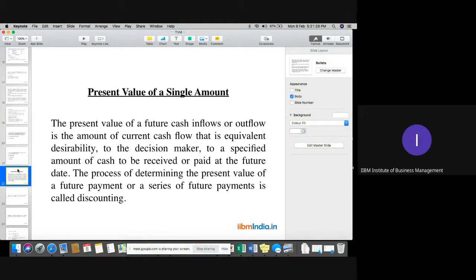So, the present value of a single amount. For example, your salary: 50,000 per month from a particular company. That 50,000 would be similar throughout the year, but always remember, the 50,000 earned in January won't be the same as the 50,000 in December.